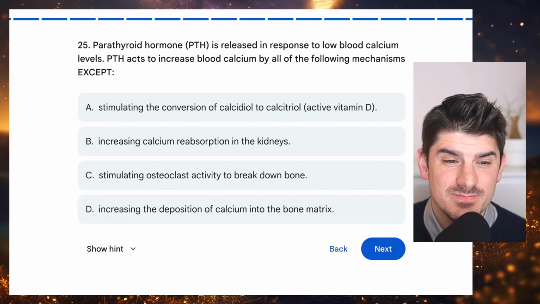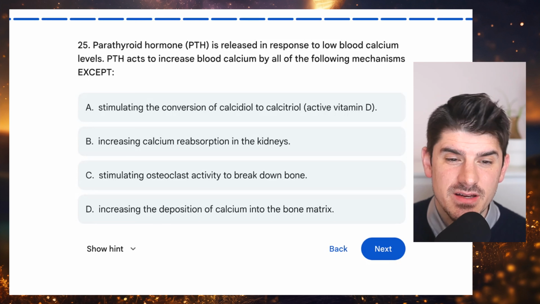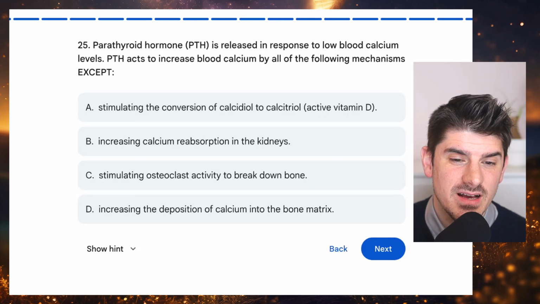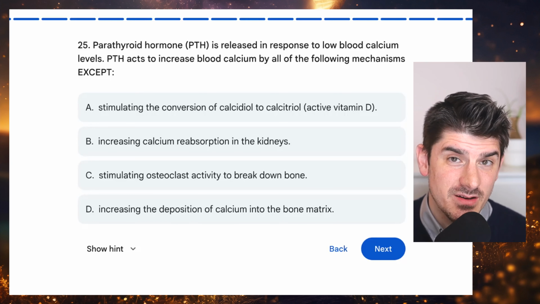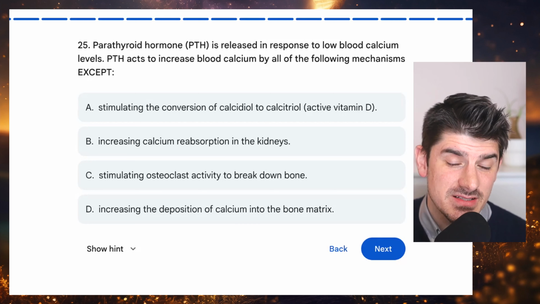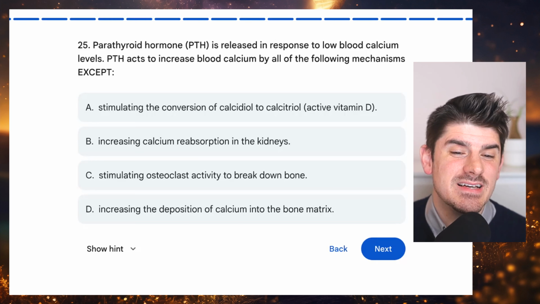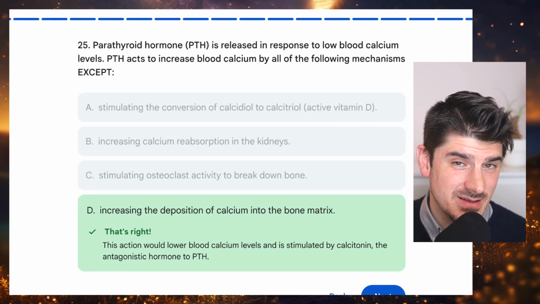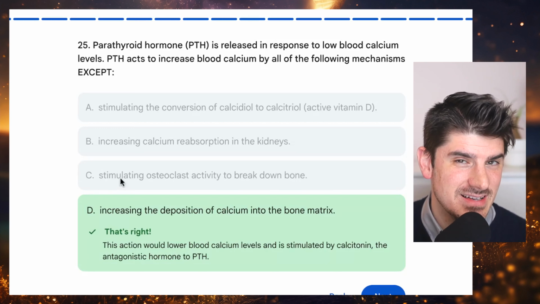Don't forget. Number 25. Parathyroid hormone is released in response to low blood calcium levels. PTH acts to increase blood calcium by all of the following mechanisms except A, stimulating the conversion of calcidiol to calcitriol, active vitamin D. B, increasing calcium reabsorption in the kidneys. C, stimulating osteoclast activity to break down bone. Or D, increasing the deposition of calcium into the bone matrix. And the answer choice here, because this is an except problem, is D. Now, keep in mind, that would lower the blood calcium even more if you did that. So we obviously don't want to do that when we're using PTH to raise the calcium back up to a normal level.